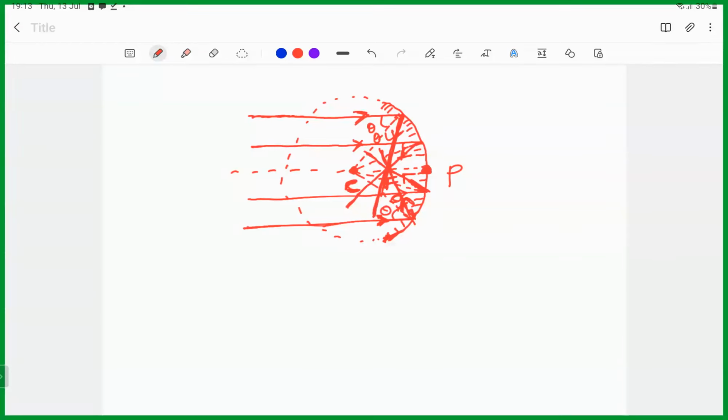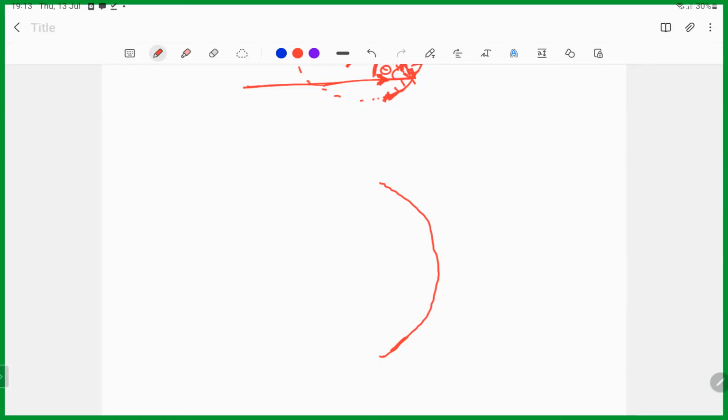Let's say the lining is inside, the reflecting surface is inside. We always need to find the pole first. First mark the pole, then draw the principal axis, then find out the C.